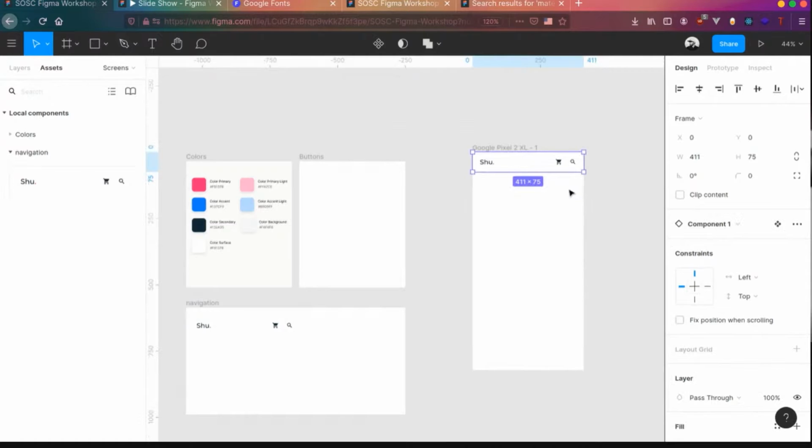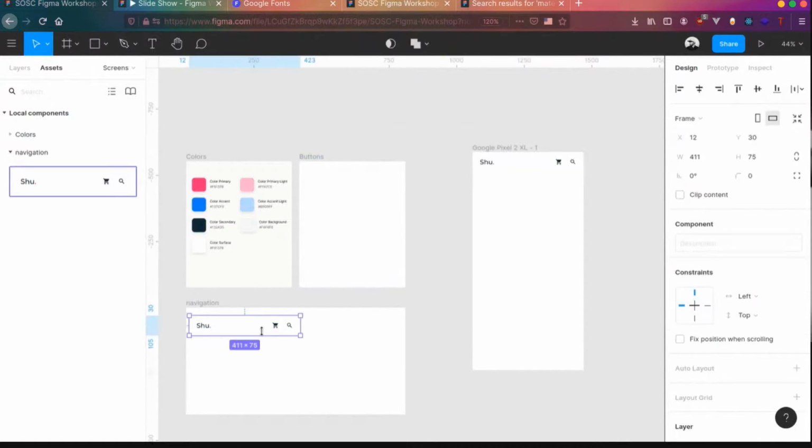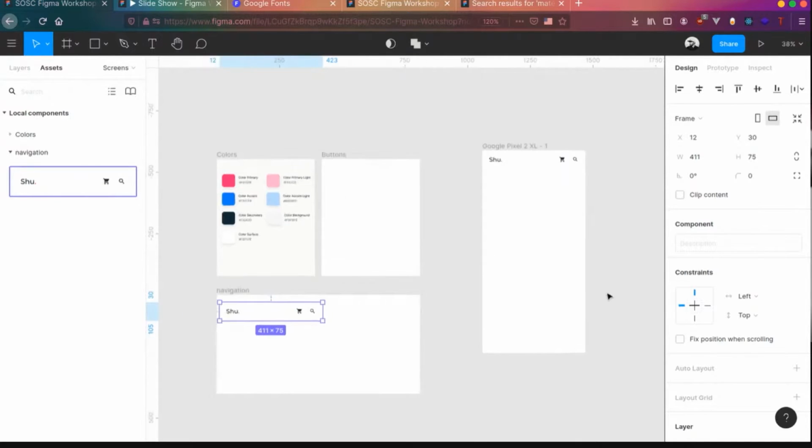That means if you have multiple screens and you copied it to all the screens, if you want to change something, you can come back here and change the colors of it, so it will reflect everywhere else. That's the first component we designed.